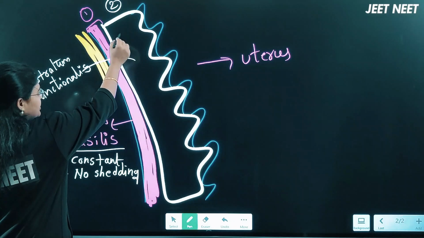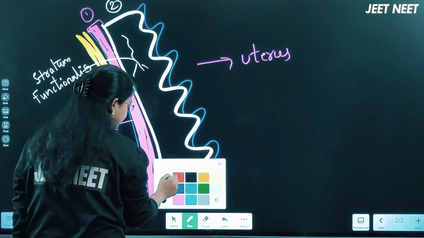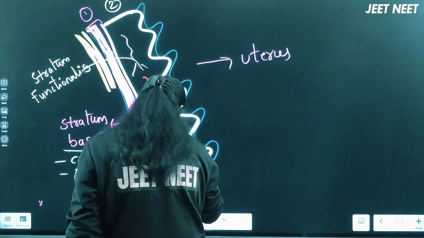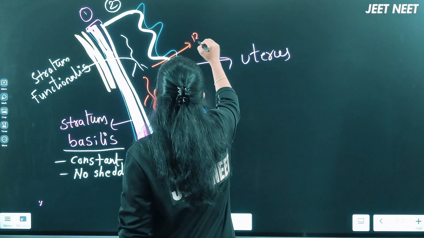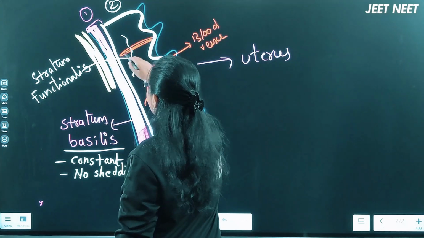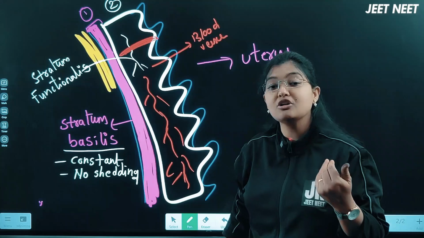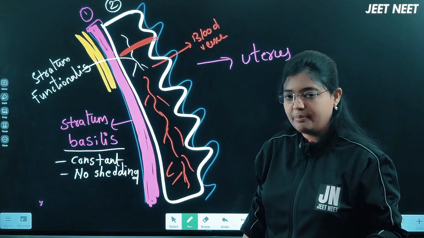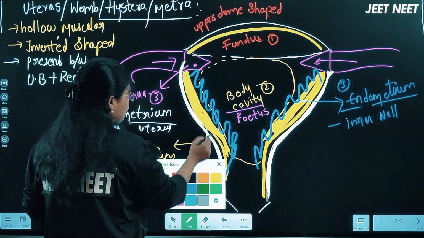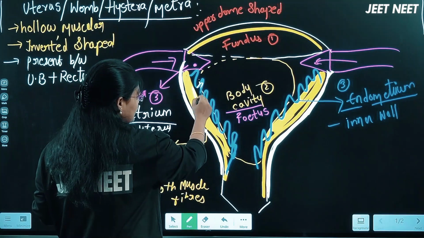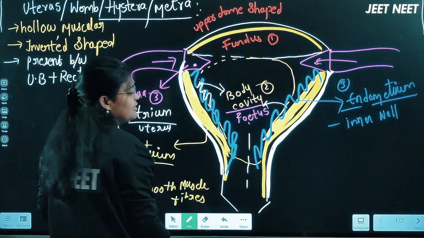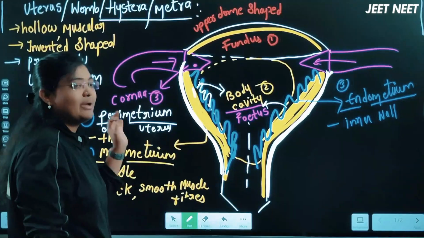But the stratum functionalis layer is the layer where the blood vessels are present. This is the layer that every month is going to be shed off, and that process is called the period. That is my intention to tell you here. So the functionalis layer every month is shed off and comes out of the body as periods, not the stratum basilis layer.